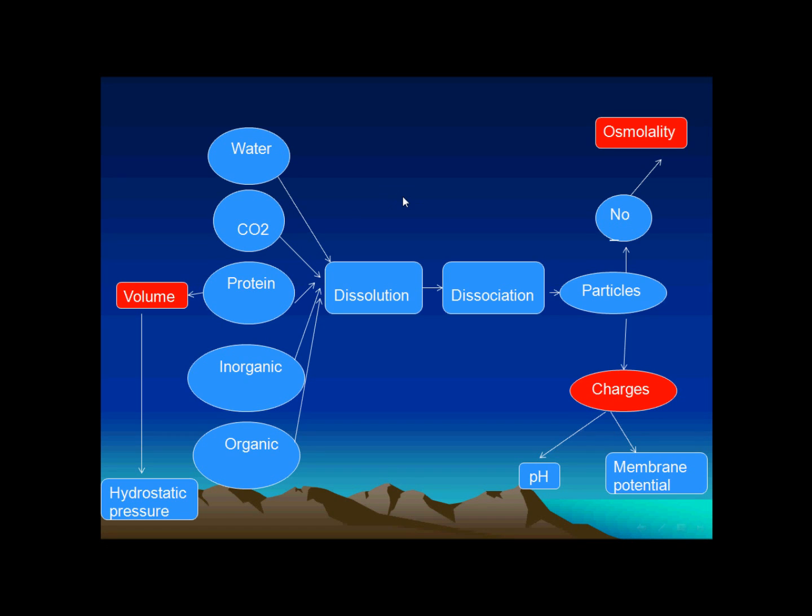So this extracellular fluid compartment contains, as we have mentioned, carbon dioxide, protein, organic and inorganic salts, oxygen, and nitrogen dissolved in water. And this forms a volume, and the stability of this volume is very important for the hemodynamic state. This is not the problem of our discussion now. But this composition is formed of particles which form osmolality, as I've mentioned before and we're going to discuss later. All of them carry charges, and these charges are important for pH control and the transmembrane potential.